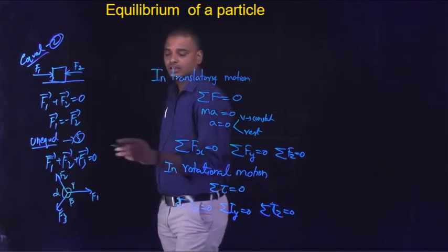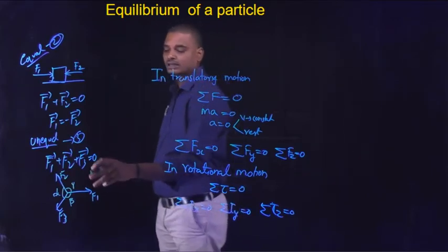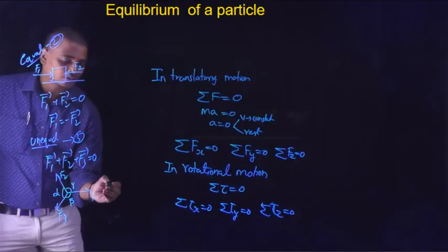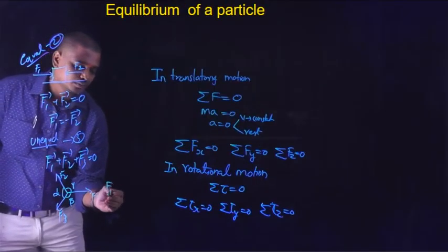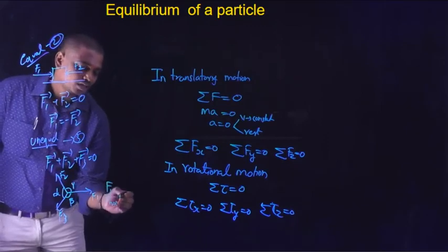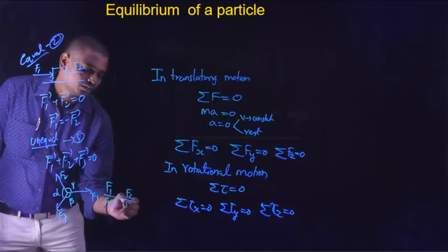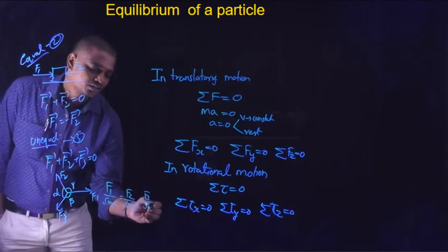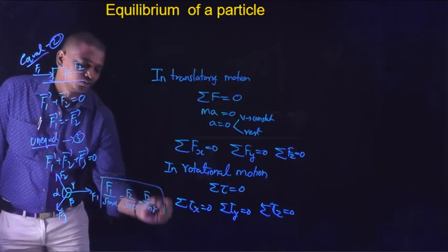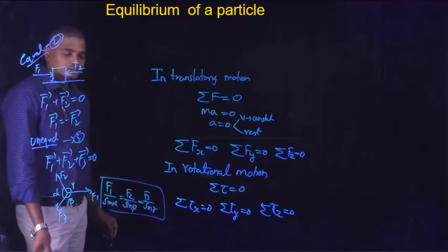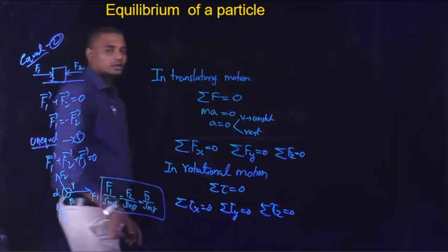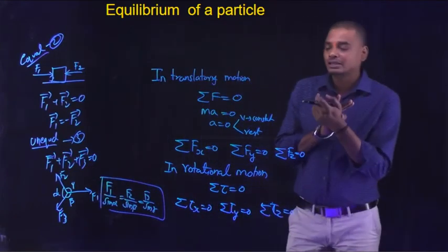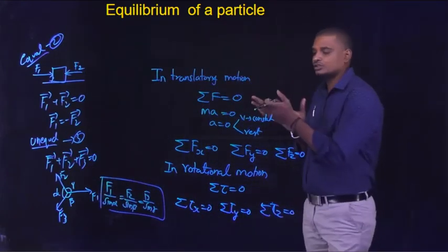To keep the body in equilibrium, the net resultant force should be equal to 0, and according to Lami's equation, the condition will be F1 by sine alpha equal to F2 by sine beta equal to F3 by sine gamma. So this is the condition from Lami's theorem to keep the body in equilibrium if three forces are acting at a particle making angles alpha, beta, gamma as shown.